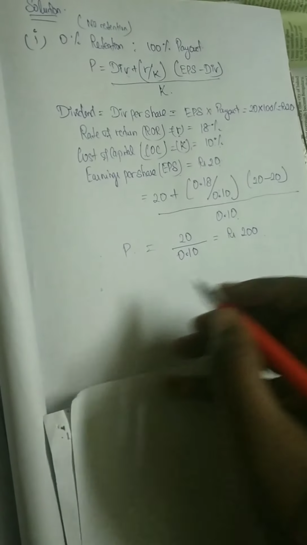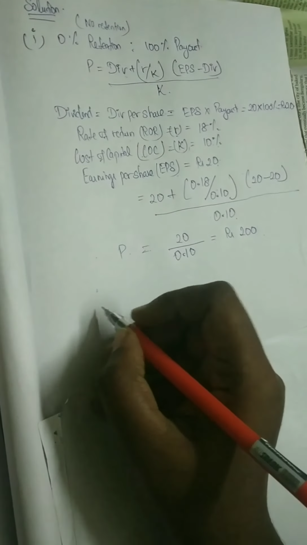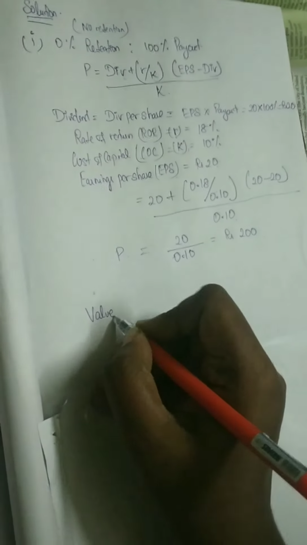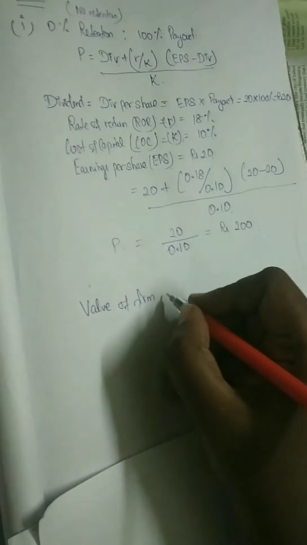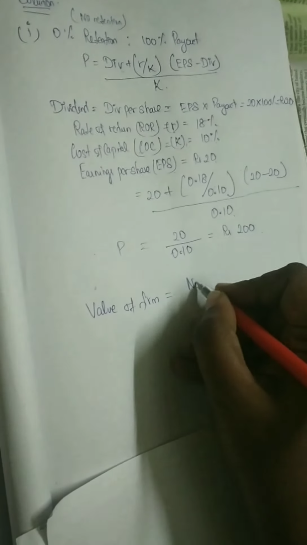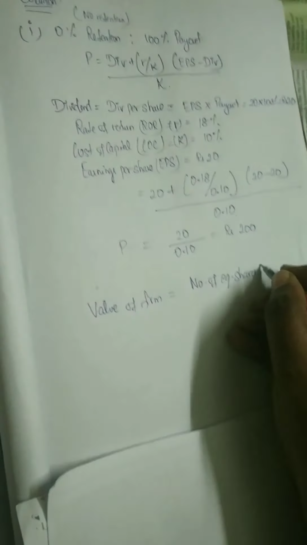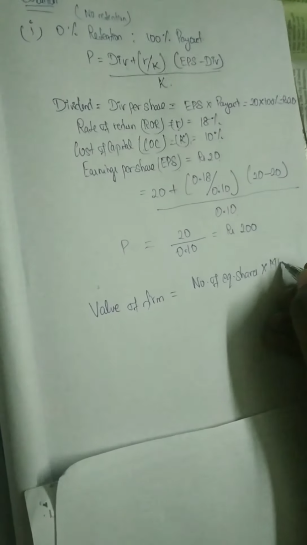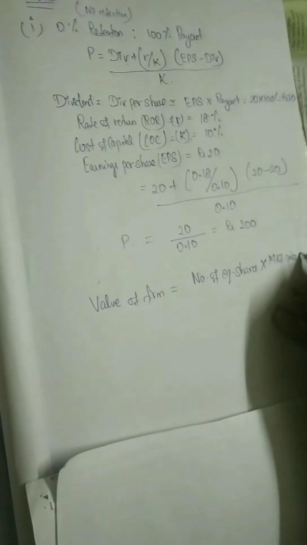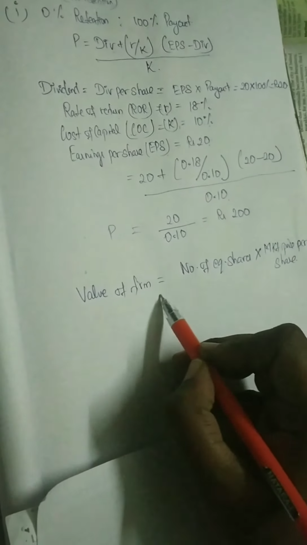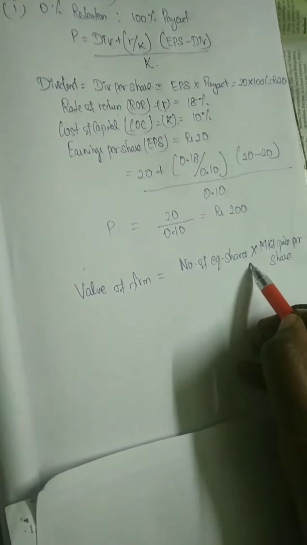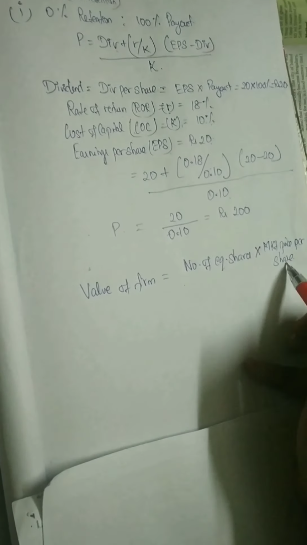And now we are going to find out the value of the firm. For each and every retention you have to find out the value of the firm. Value of the firm is equal to number of equity shares into market price per share. I'll repeat once again. Value of firm is equal to number of equity shares into market price per share.